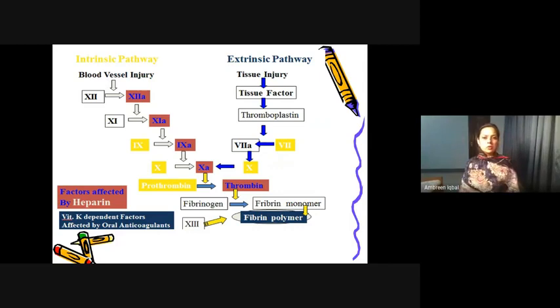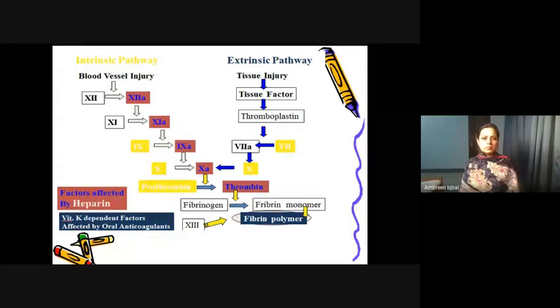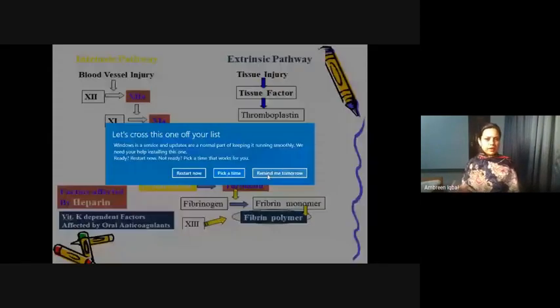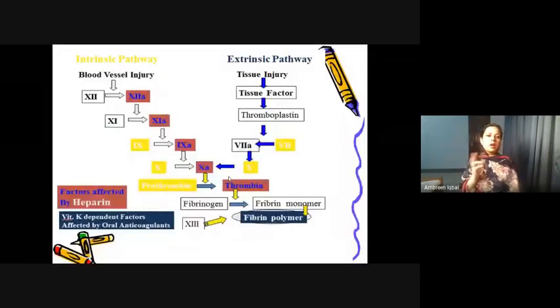Factor 10 is the final one, which converts prothrombin into thrombin, and this thrombin then converts the soluble fibrinogen into insoluble fibrin monomers.